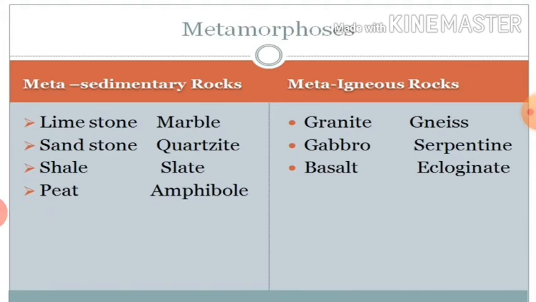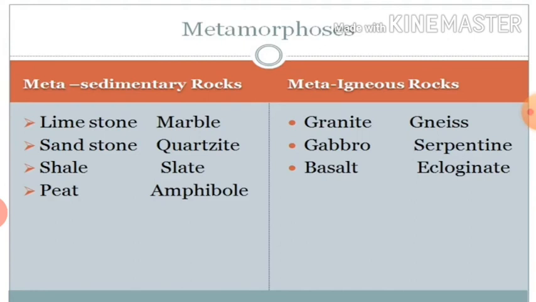First is metasedimentary rocks. Second is meta-igneous rocks. It means when sedimentary rocks change into metamorphic rocks, that is called metasedimentary rocks. Under this, limestone changes into marble, sandstone changes into quartzite, shale changes into slate, and peat changes into amphibolite.